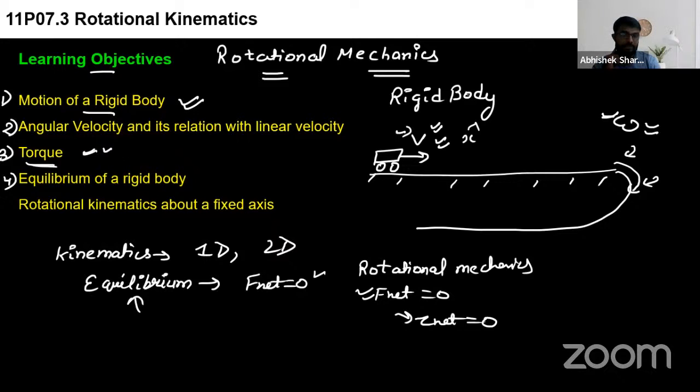At fifth, we'll see rotational kinematics about a fixed axis. Suppose you can see this, these are some specs. If I move these specs like this, it is rotating about a fixed axis. That we'll understand in the fifth topic, after its completion. I hope it's clear. Let us move next.